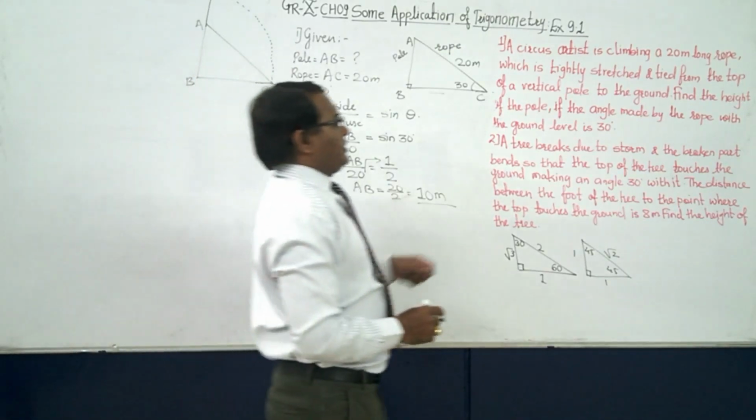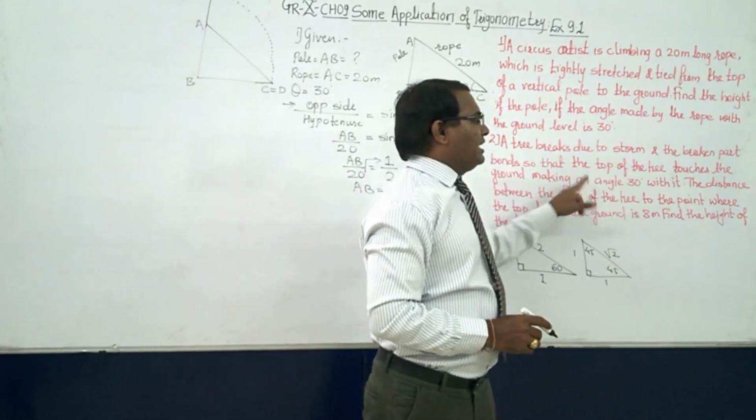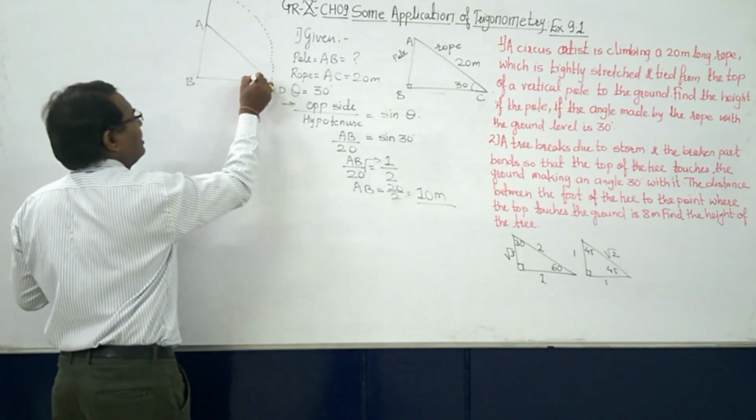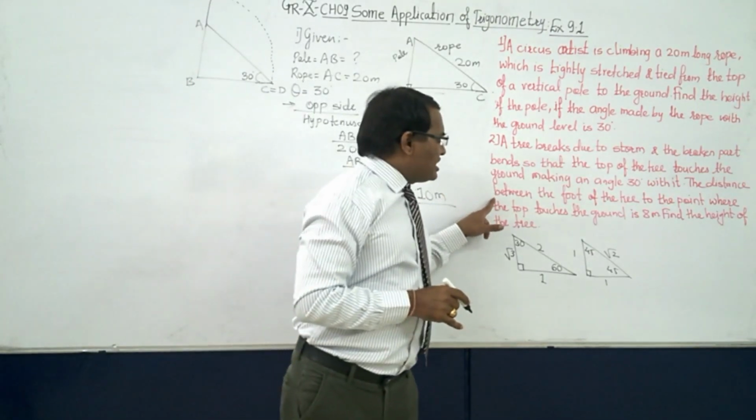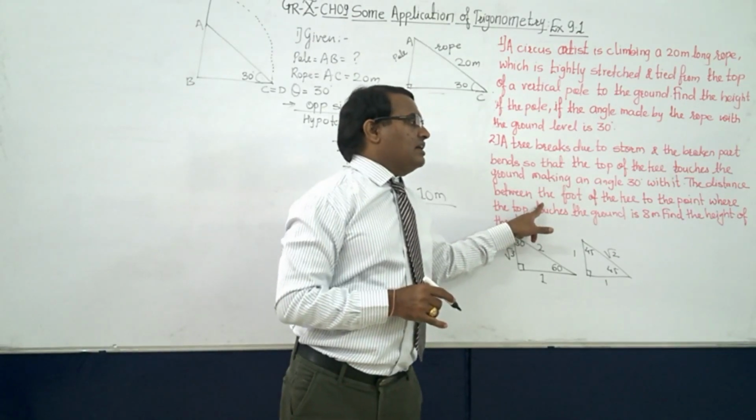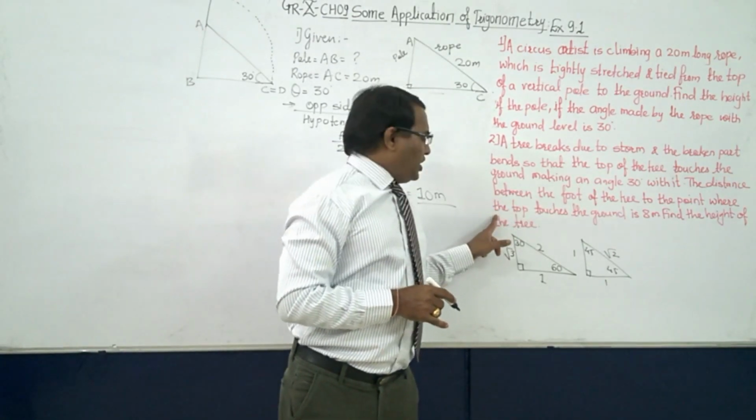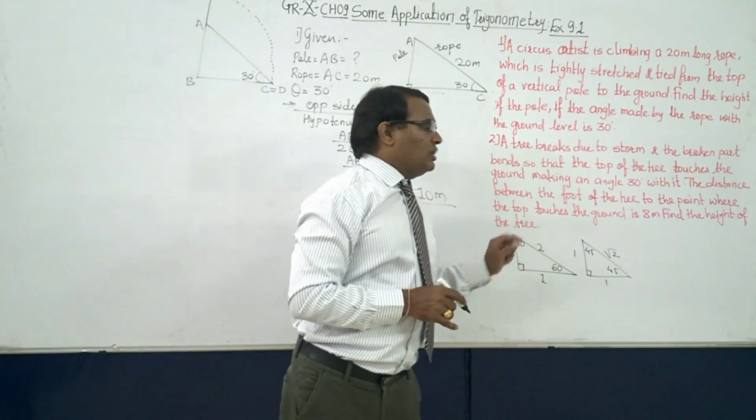After that it touches the ground making an angle 30 degree. Again, what is the angle? The angle is 30 degree, right? The distance between the foot of the tree and the point where the top touches the ground is 8 meter.